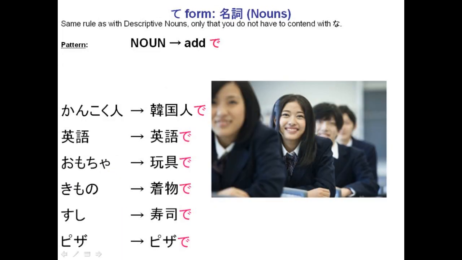Now, what about just plain old regular nouns? The same rule applies as with descriptive nouns, only that we don't have to deal with na. So you just take the noun and you add de.